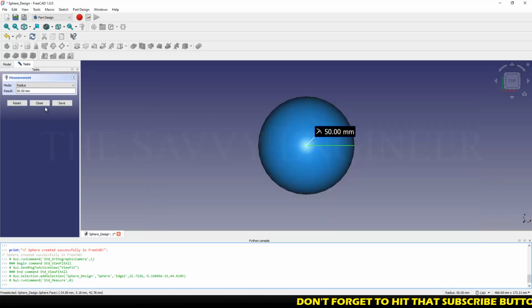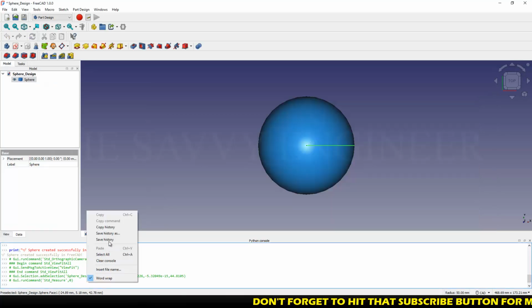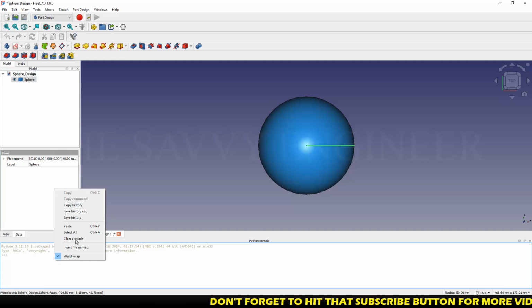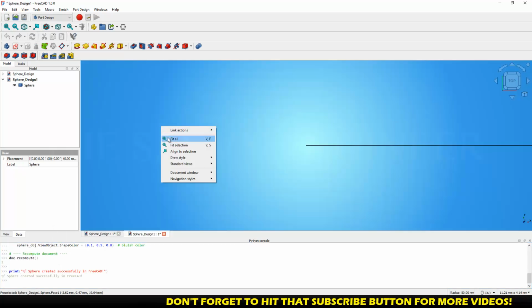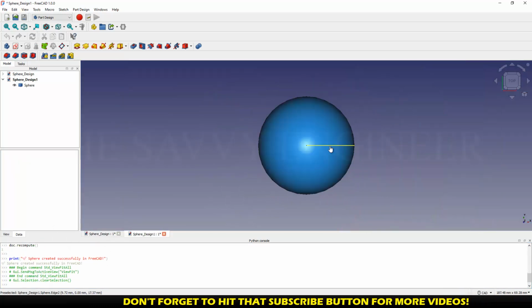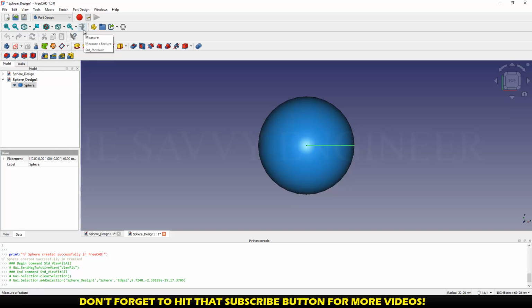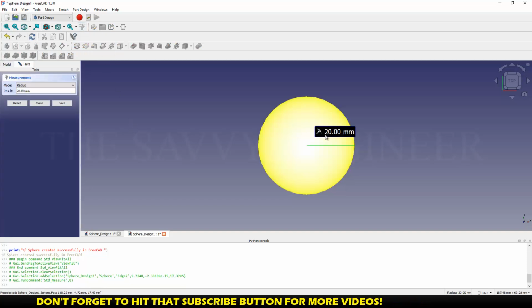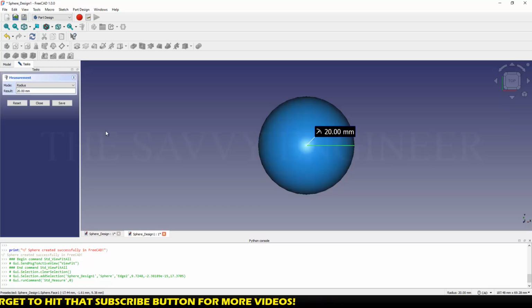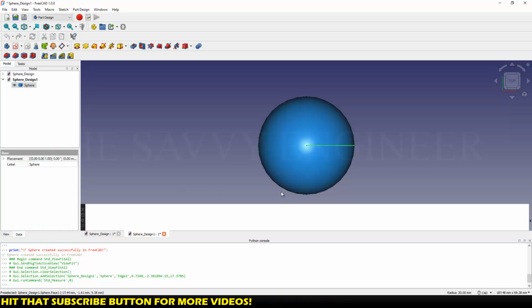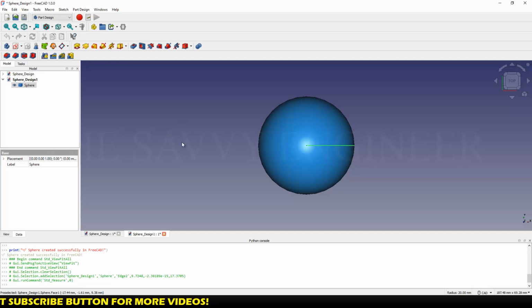Then you come back to the Python console, right click, clear console, right click, then you click on paste, right click, fit all. Then you click here. Then you go to measure, and as you can see, this is the new radius and this is the new sphere of 20 millimeter radius. So this is how you can use an editable Python script to create a sphere in FreeCAD.